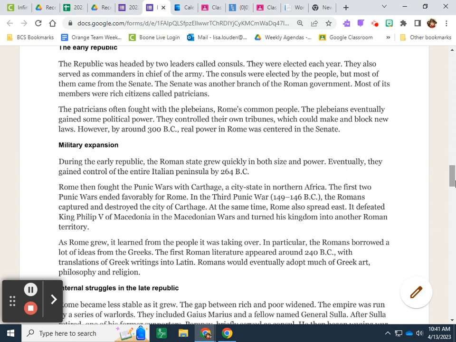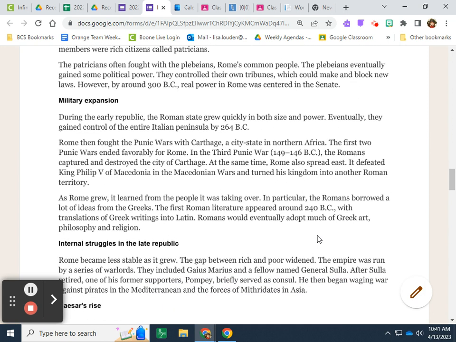The patricians often fought with the plebeians, Rome's common people. The plebeians eventually gained some political power. They controlled their own tribunes, which could make and block new laws. However, by around 300 BC, real power in Rome was centered in the Senate.